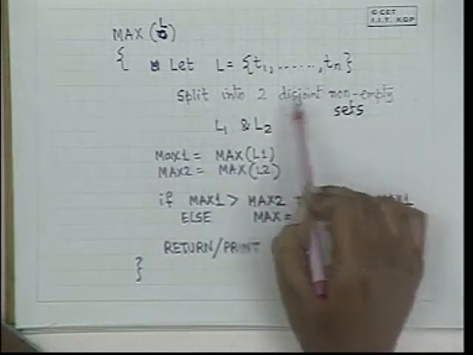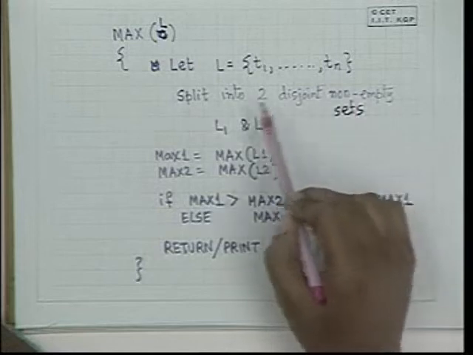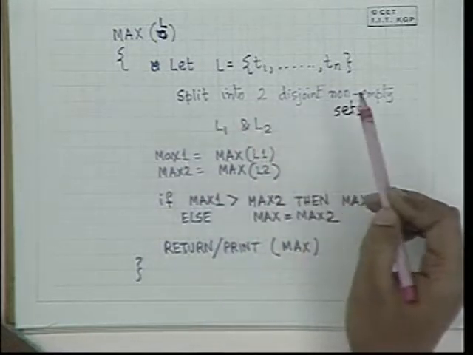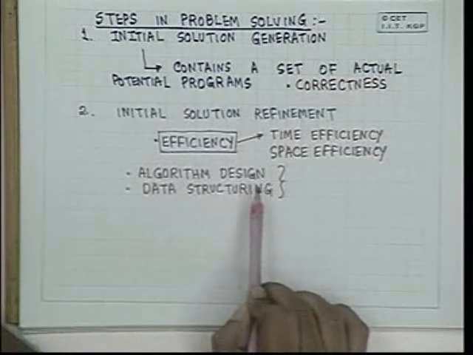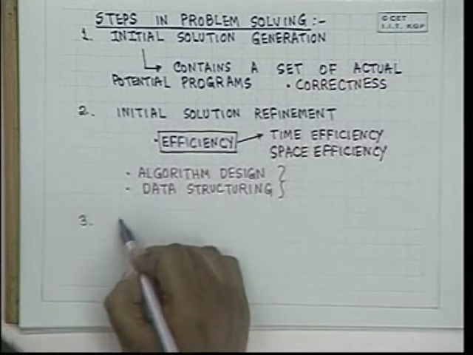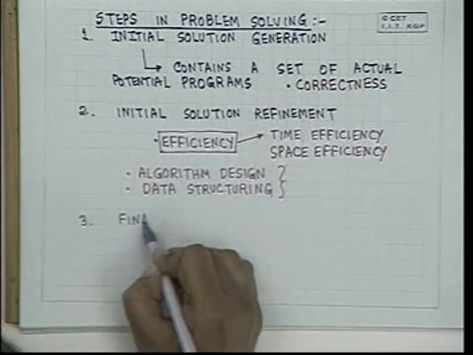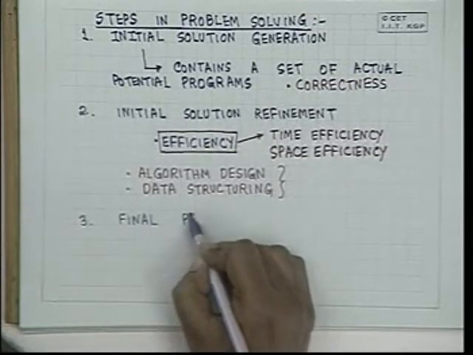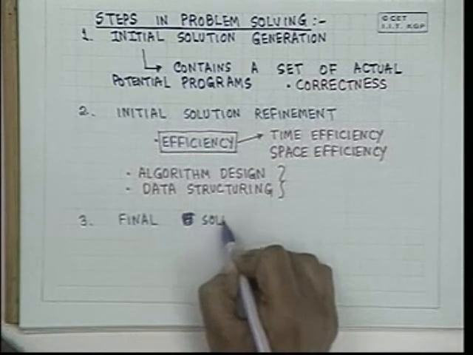As an array, as a list, as what? Will we not keep anything? Will we just read it as and when required? So, data structuring goes hand in hand with algorithm design to give you the final solution.